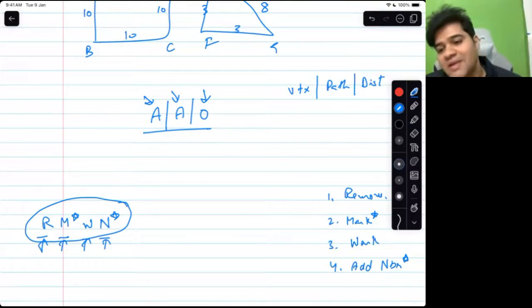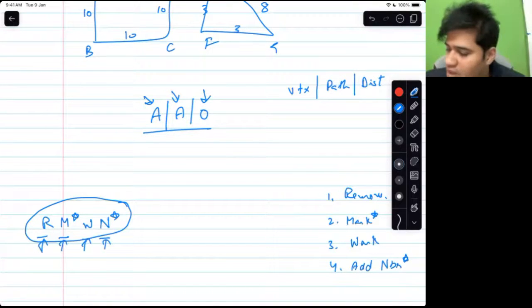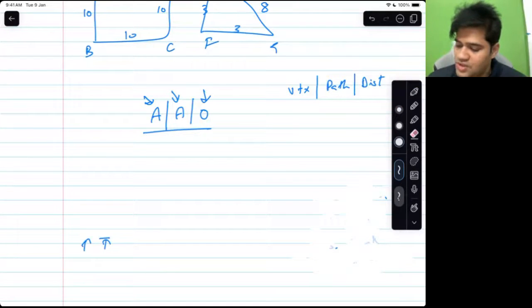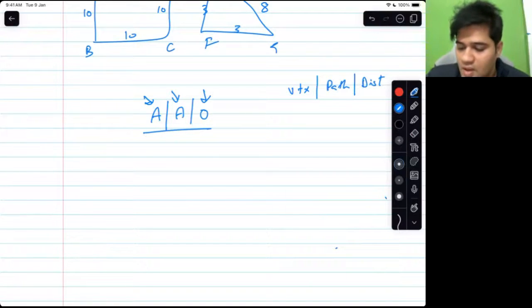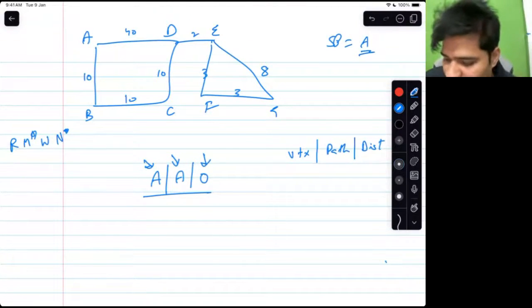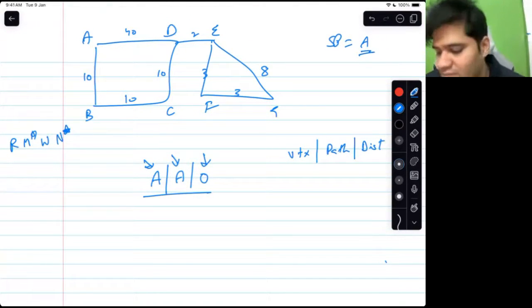Why is there a star? I would explain that. I hope the algorithm is with you now. So this is the algorithm: remove, mark, work, add neighbor. For add neighbor, I would write N star. Okay. So Kunal, I will show you what this is. I'm going to repeat it many times over. Remove, mark, work, neighbor. So let me start with the algorithm now.